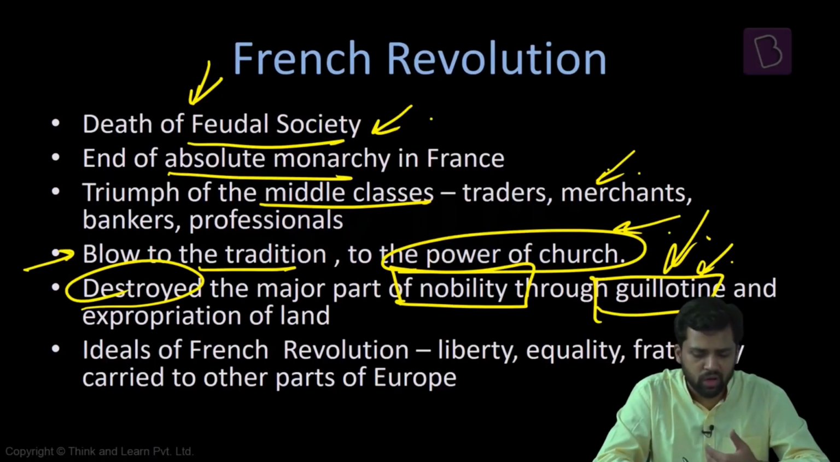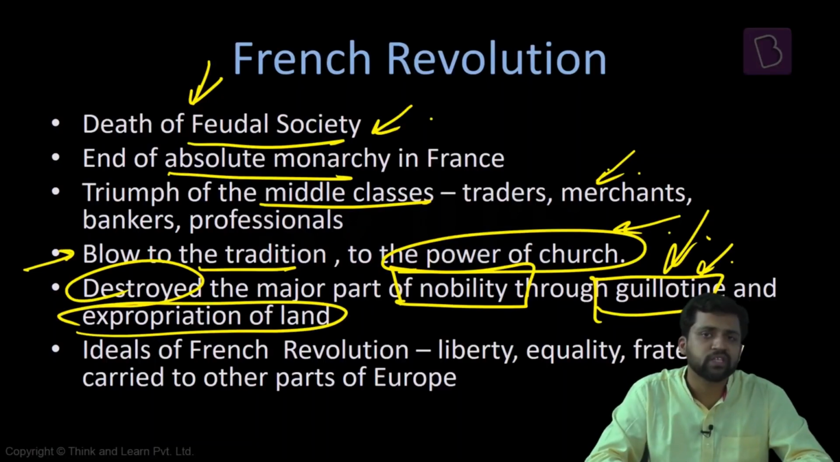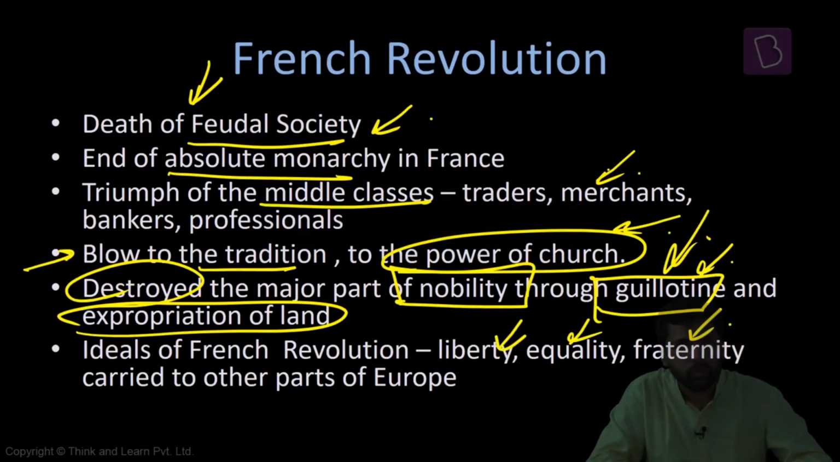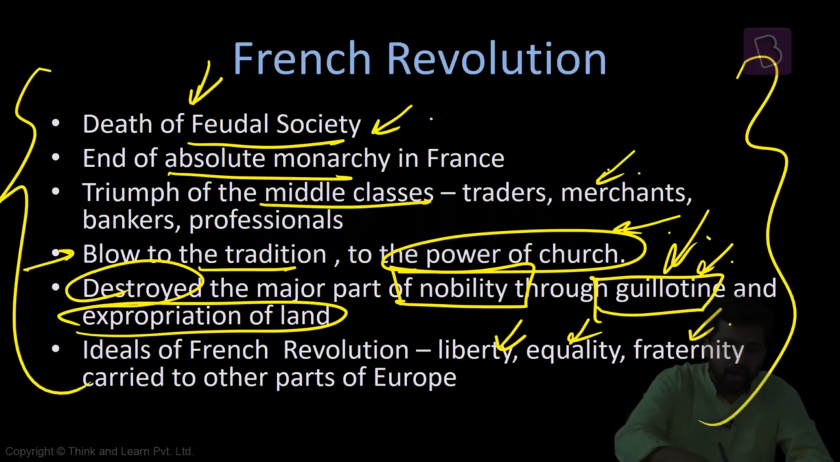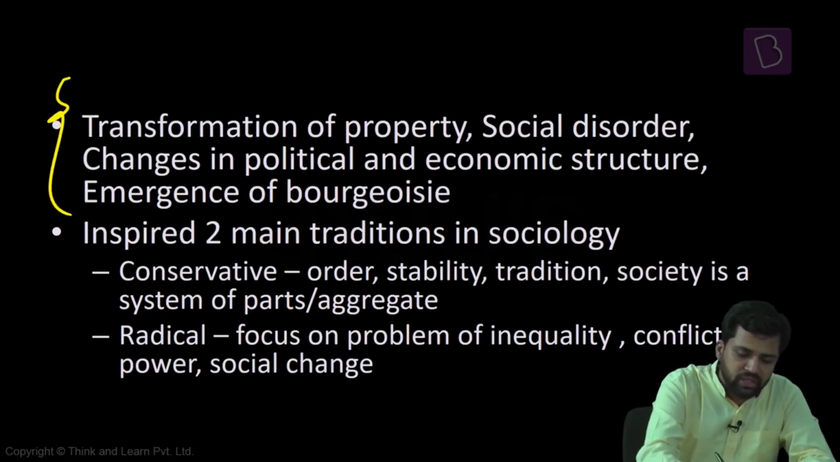The other way by which a large part of the nobility becomes weak or insignificant is that their land is taken away. And the ideas that were predominant in the French Revolution, the idea of liberty, equality, fraternity, are now carried to different parts of Europe, and gradually they are carried to other parts of the world as well. So the French Revolution is impacting society in this manner. These are changes in the French society, and because of this, there is a huge transformation now.